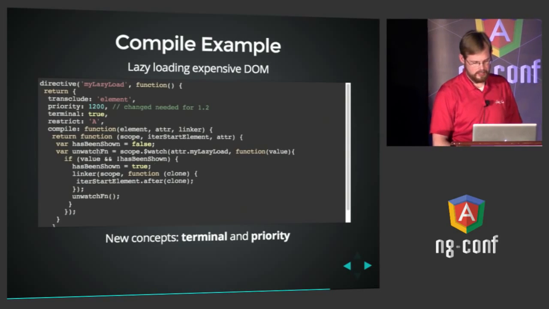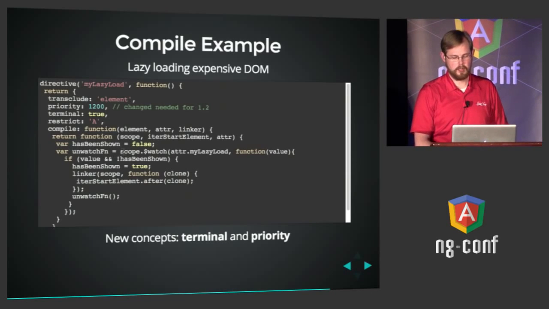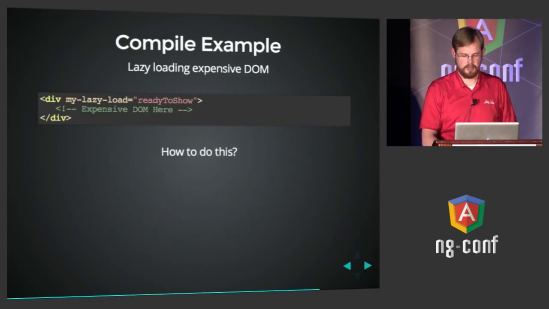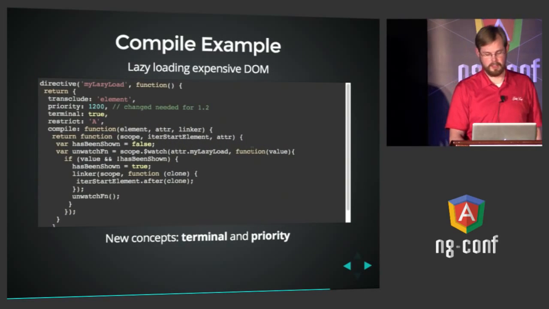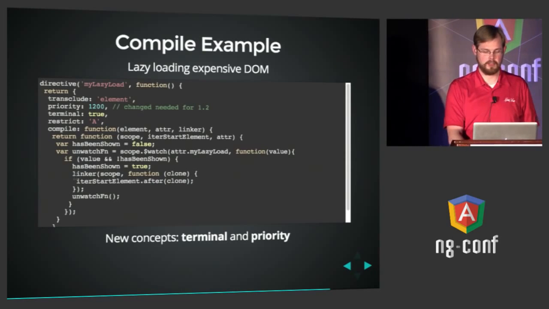What we're doing in this case is we are keeping track of whether we've been shown yet, and we're doing a watch on the caller's scope with whatever value they passed in to here, ready to show. In this case, they passed ready to show. When that becomes truthy and this watch function gets called, and we haven't been shown, we're going to set has been shown to true.